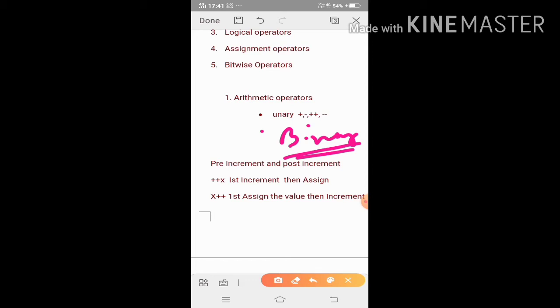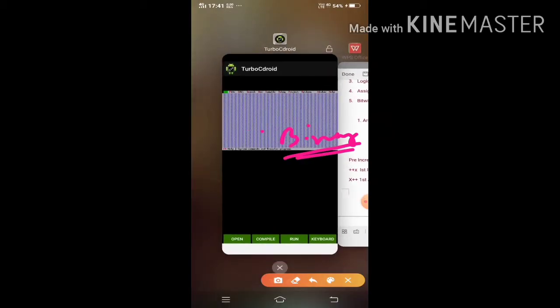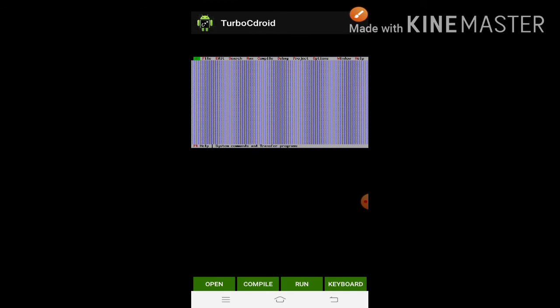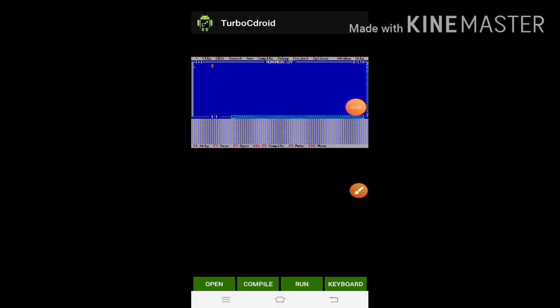Now I am going to my app, which is Turbo C++. This is my Turbo C++ screen, and I am opening one new blank document.